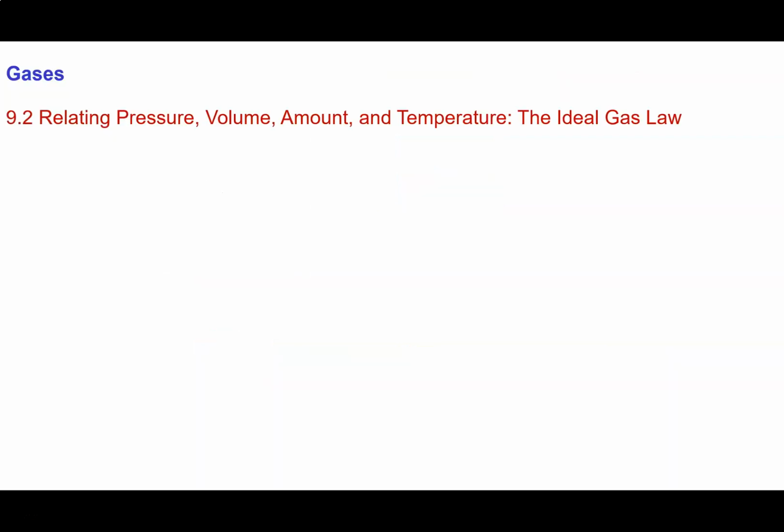Okay, so we did it. We figured out the math that relates pressure, volume, amount, and temperature. We're going to use an uppercase P to indicate pressure, an uppercase V to indicate volume, a lowercase n for moles to indicate amount, because remember the mole is the SI unit for amount, and an uppercase T to indicate temperature.